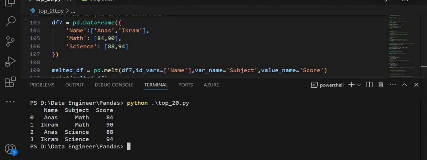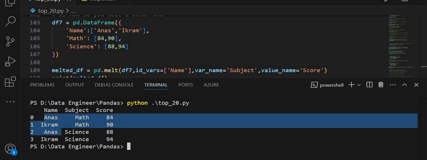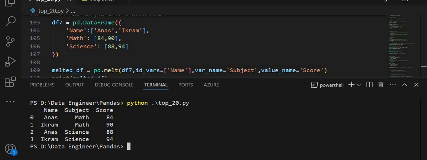In the name column I have all the names, in the subject I have the name of the subject, and in the score I have the score of each student in each subject.